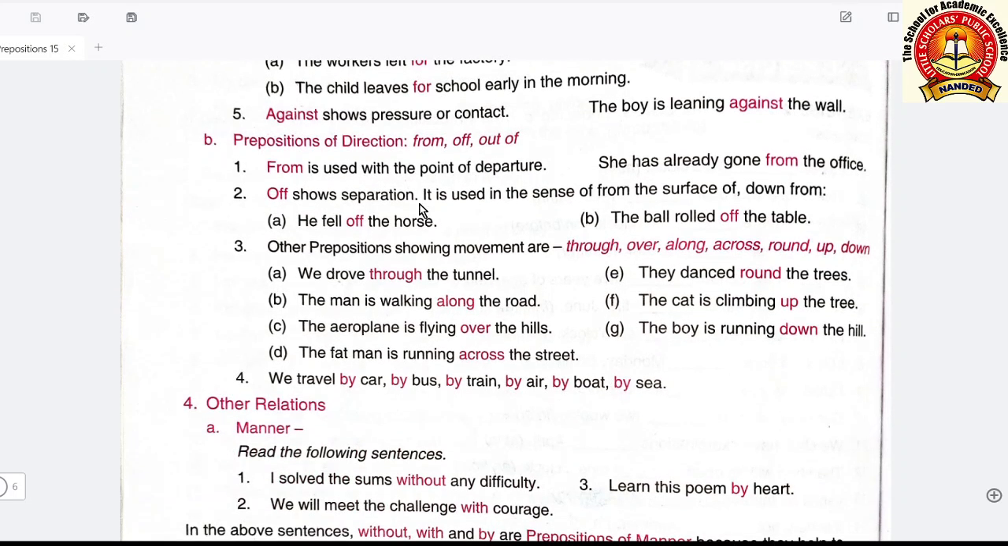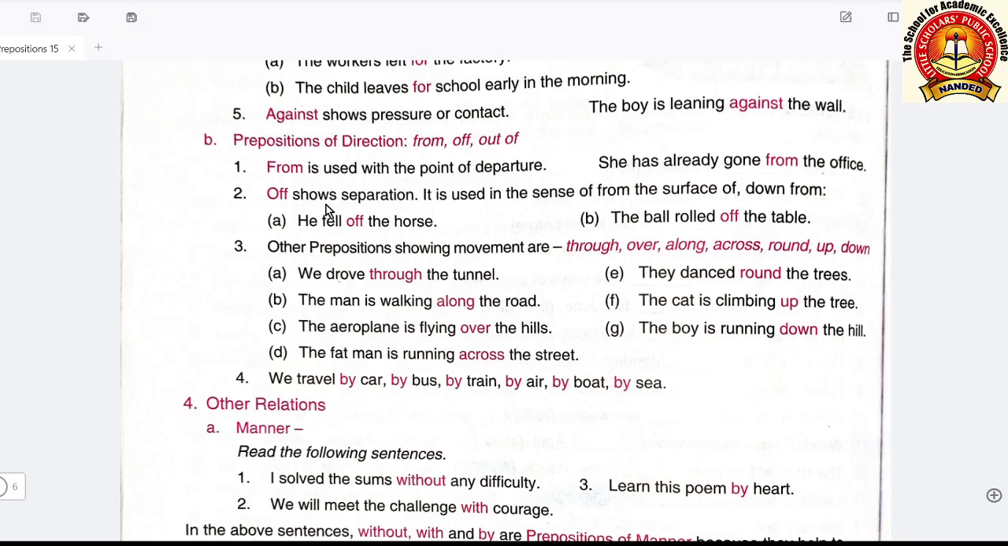Prepositions of direction: from, off, out of. From is used with the point of departure or point of time. She has already gone from the office. The office is the point of departure, means the point of going away.